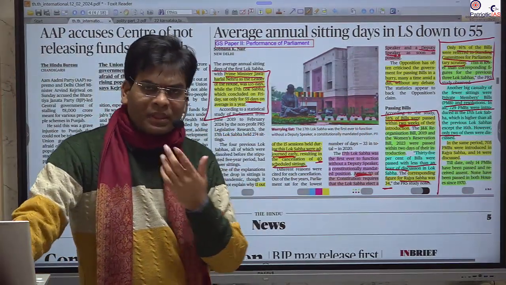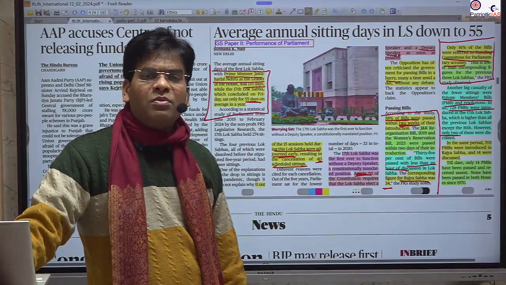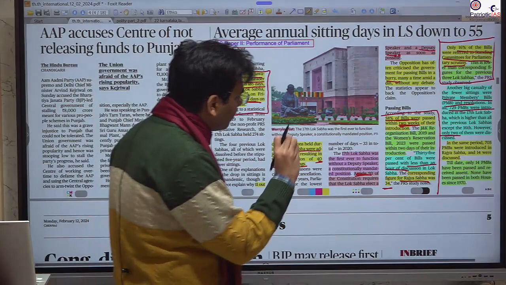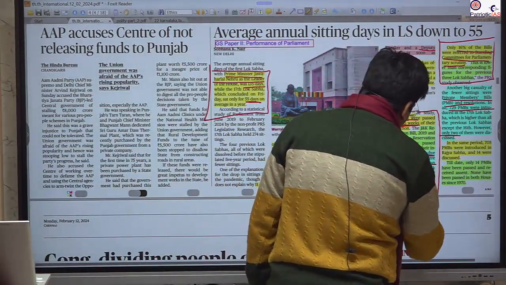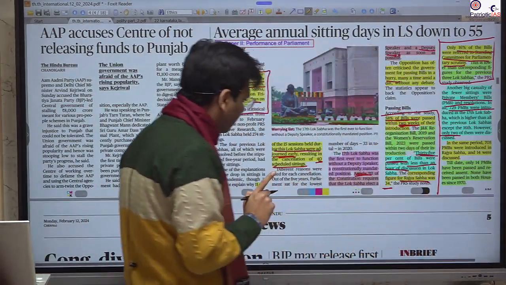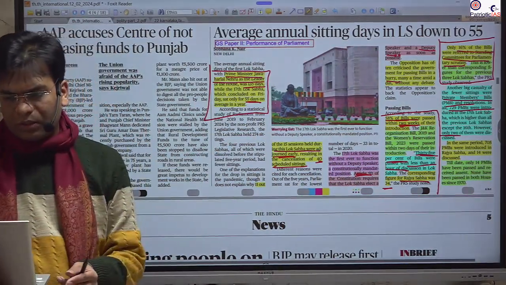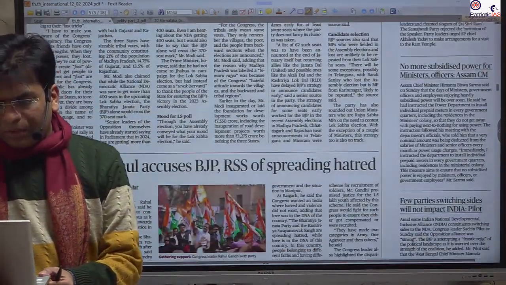You should remember the session is generally 50 minutes to 1 hour. They are not discussing the bills, and near about 35% of bills were passed within 1 hour. Okay, so you should know this. Deputy Speaker, this could be asked in the prelims. So please remember.